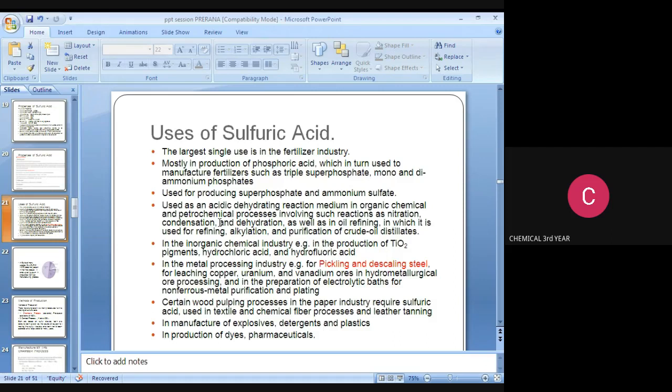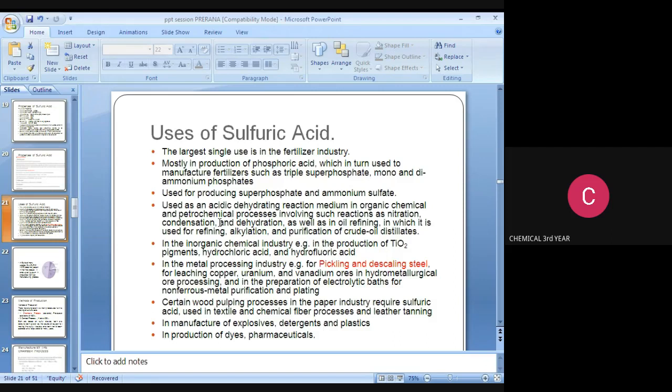Another use is in the organic chemical industry, for example in the production of TiO2 pigments, hydrochloric acid and hydrofluoric acid. In the metal processing industry, for example, for pickling and descaling steel and for leaching copper, uranium and vanadium ores, in hydrometallurgical or ore processing. In the preparation of electrolytic baths for non-ferrous metal purification and plating.